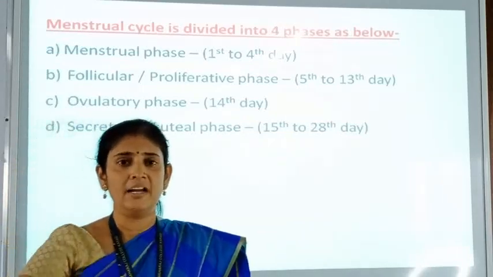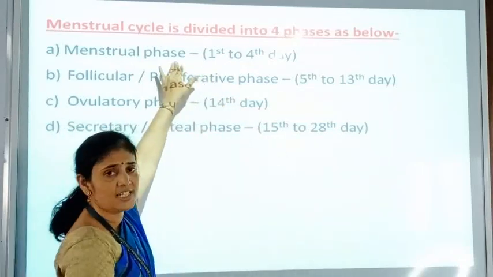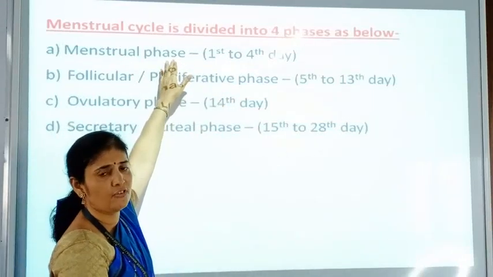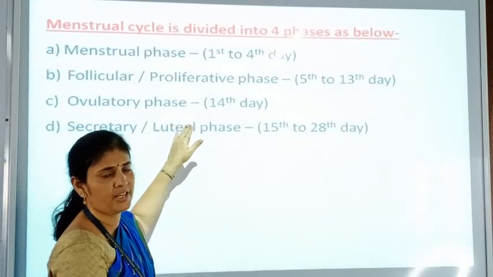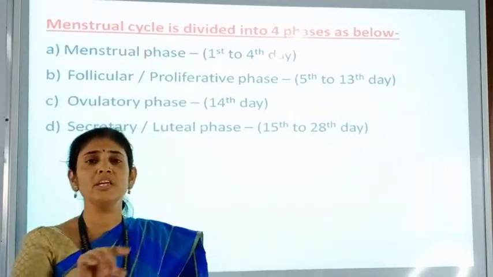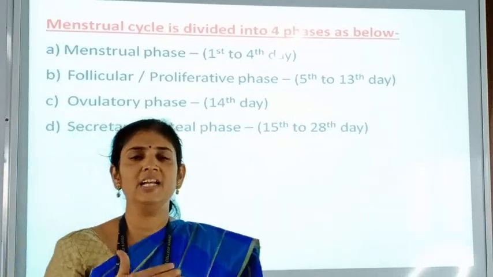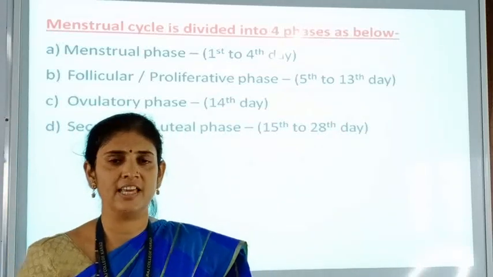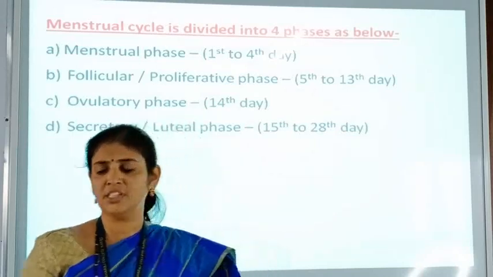Again after the 28th day the first phase is repeated. After completion of the first phase comes the second phase, then the third, and after the third the fourth phase. After completion of the fourth phase, the first phase is repeated again. In this way all these four phases occur repeatedly during this menstrual cycle. Now we have to study the different phases and related information about those phases.